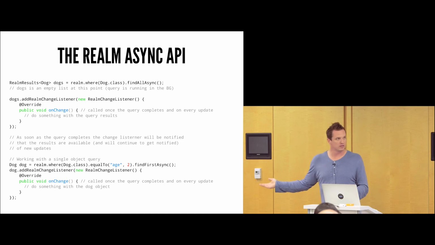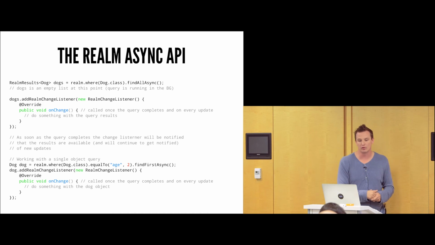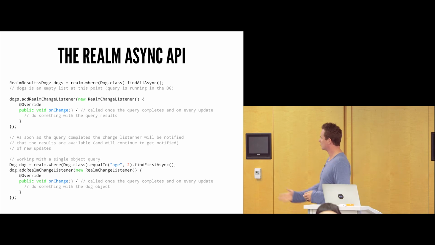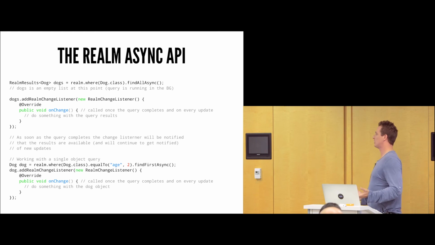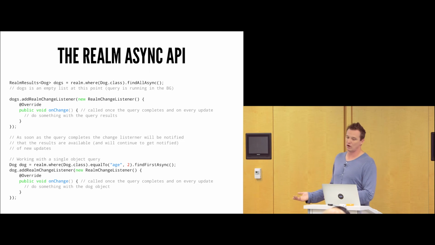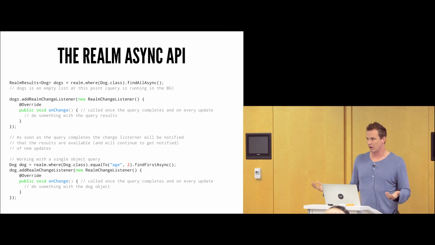You can add a change listener saying, hey, Realm, let me know when you're going to be done, and then we can go ahead and continue on that way. And that's going to be for a list of dogs. You can also do it for an individual object as well, and you add a change listener to that individual object as well. So the big thing to think of is, if I want to use the asynchronous API, you're just going to tack on the async word to the end of all of your calls, and everything will become async for you. It'll be done in a background thread for you.